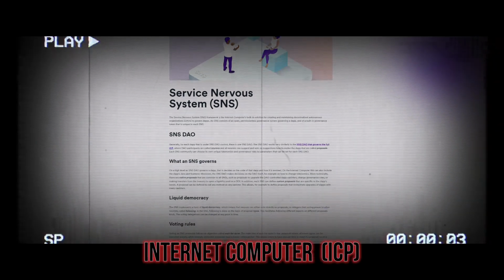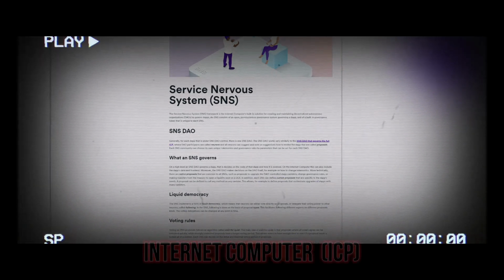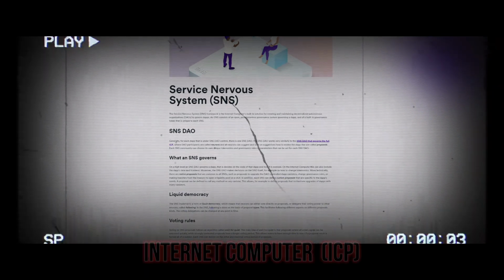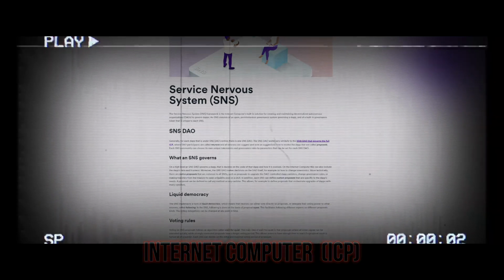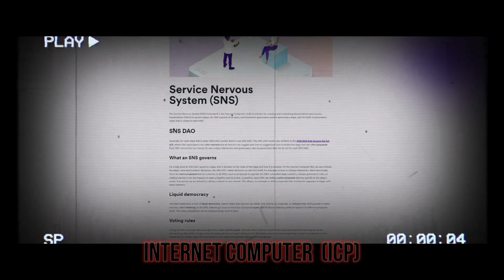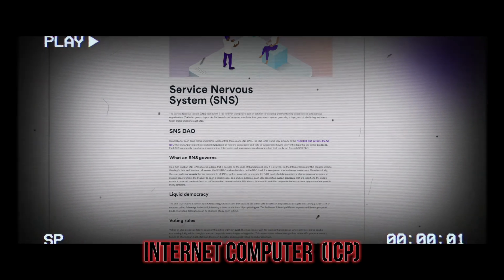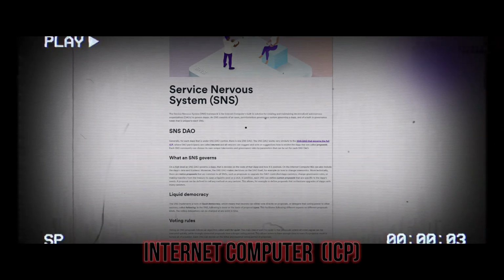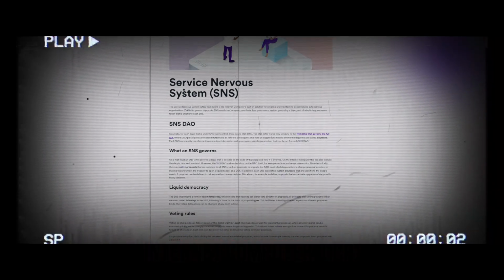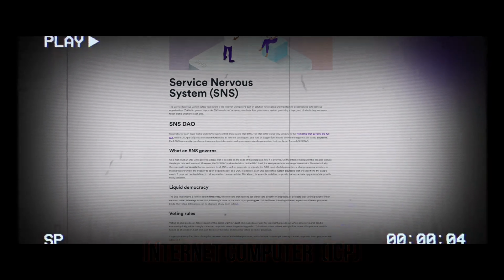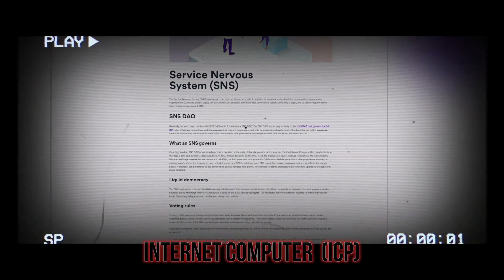SNS DAO. Generally, for each dApp that is under SNS DAO control, there is one SNS DAO. The SNS DAO works very similarly to the NNS DAO that governs the full ICP, where DAO participants are called neurons, and all neurons can suggest and vote on suggestions on how to evolve the dApp, which are called proposals. Each SNS community can choose its own unique tokenomics and governance rules by parameters that can be set for each SNS DAO.